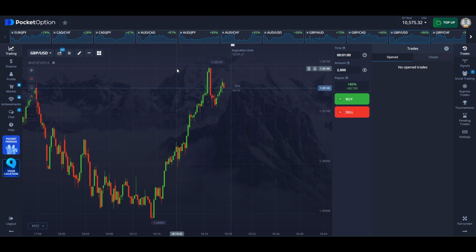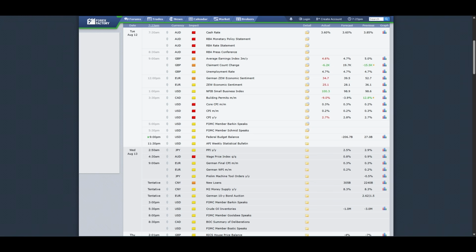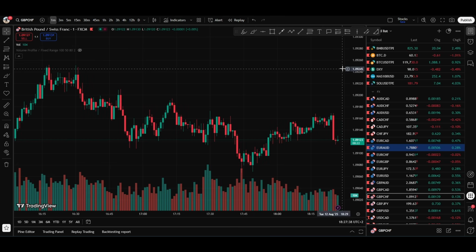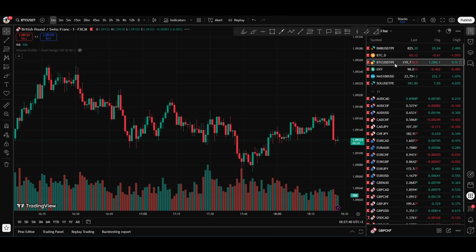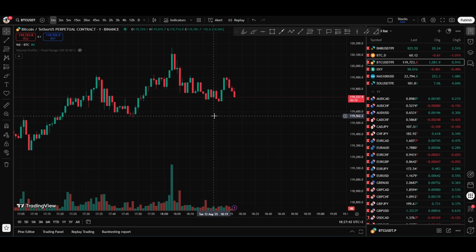To start, let's compare cryptocurrency, forex, and binary options. So, these are three different directions. Actually, you could even say four. Because we have cryptocurrency, which we can buy, like Bitcoin. For example, we can buy that coin, or we can trade that coin.